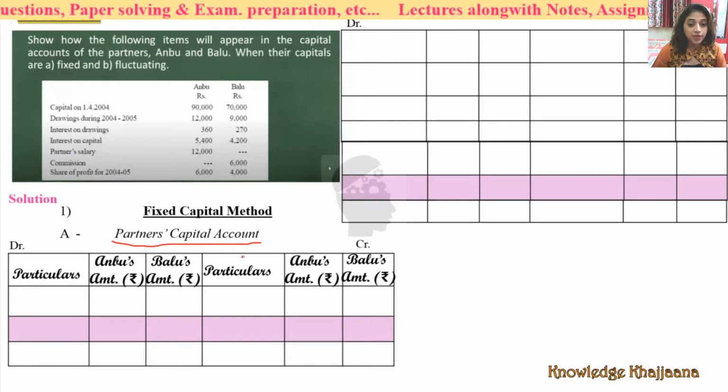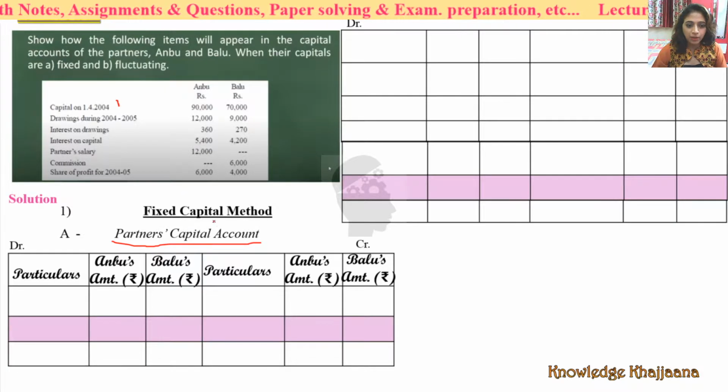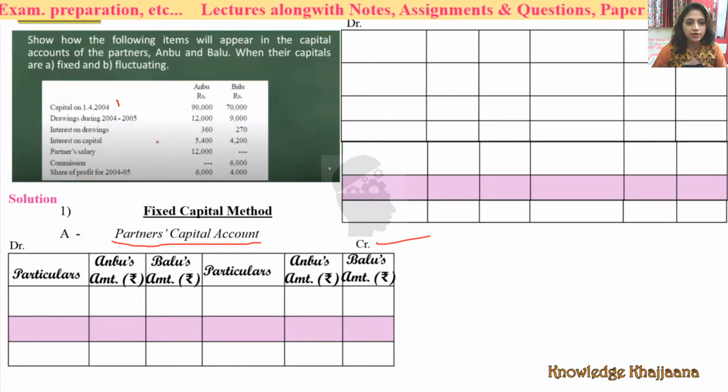This is partners capital account, as per fixed capital method. So what would be the first entry? Obviously, we have to enter the transactions of capital account. So in the credit side, capital account always has a credit balance. So this would be the first entry, which will come in the partners capital account by fixed capital method in the credit side, right? So let's see how to do it.